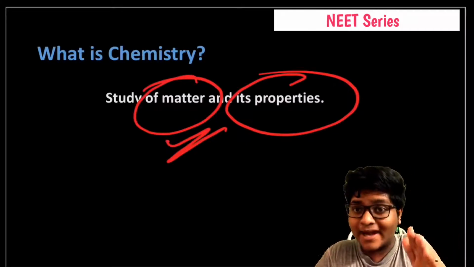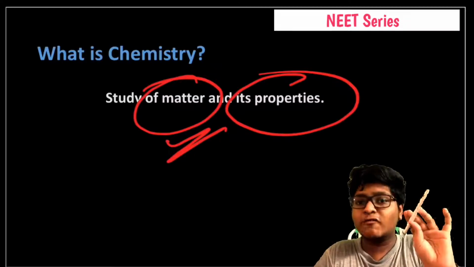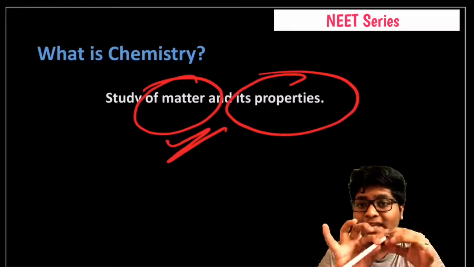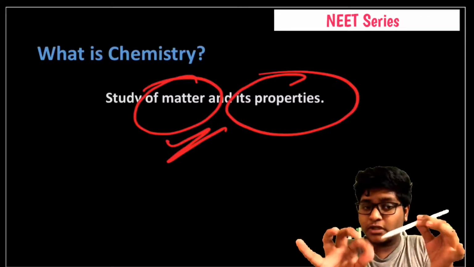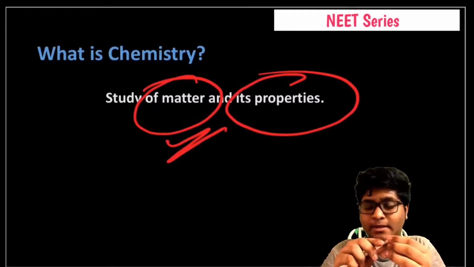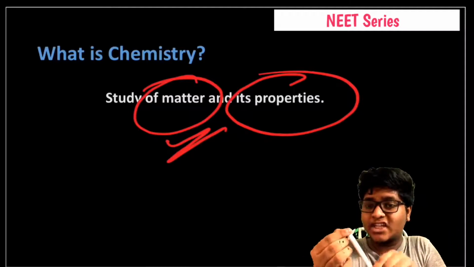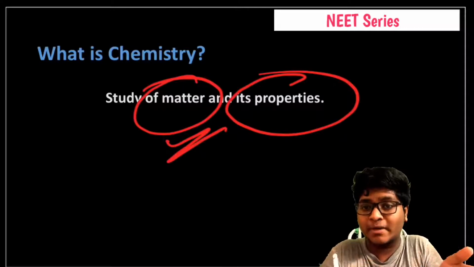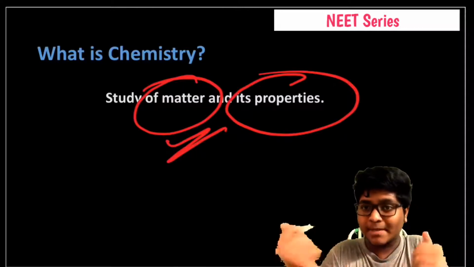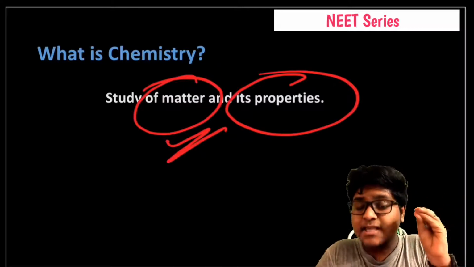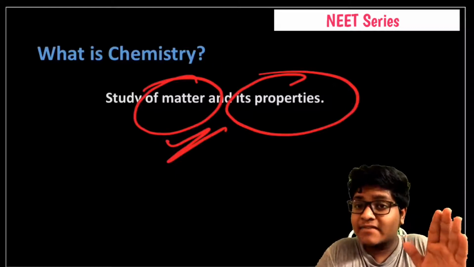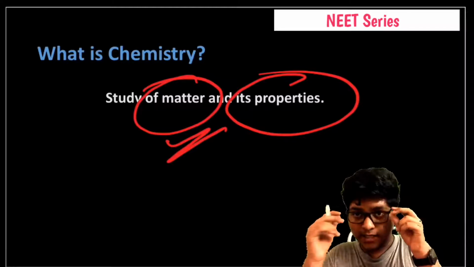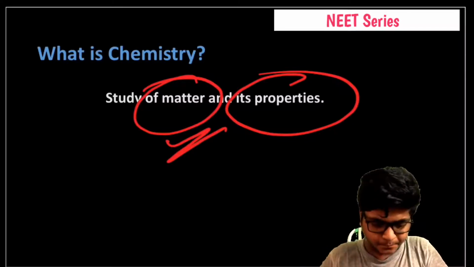And the study of matter and its properties: what kind of properties does it have? It has a smooth texture over the end, it has a very tough nature along the body, and it has a very sharp tip. So these are some of the characteristics and properties. They may be physical or chemical properties, and this is called chemistry. There's also another definition of chemistry that we'll be learning in our upcoming slides.